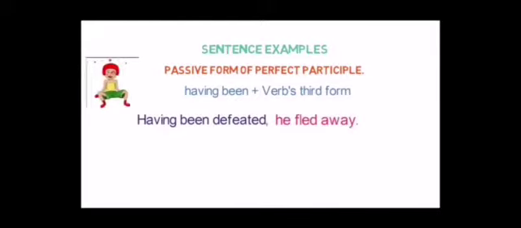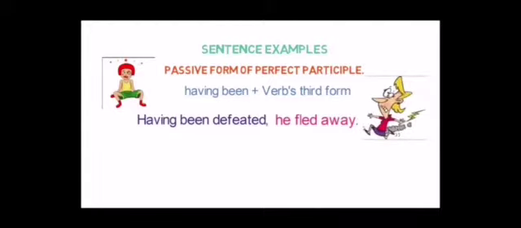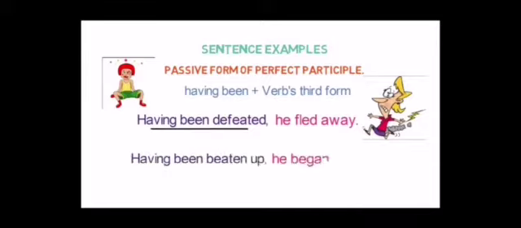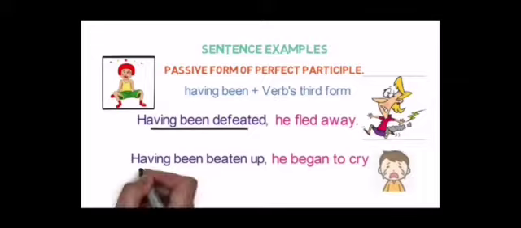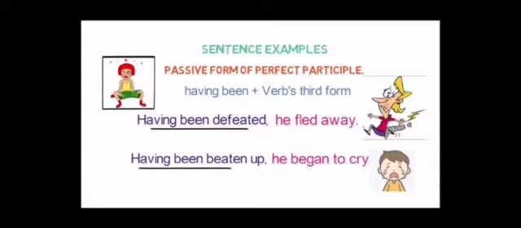Now, sentences from passive of perfect participle. In perfect participle, we are using having plus been. Having been defeated, he fled away. Means it is used as a passive voice. Rest is same, means one work completed, but here we had presented it as a passive voice, and the first one we used as active voice. Here it is written, having been beaten, he began to cry. So first work done, beaten, then he was crying.